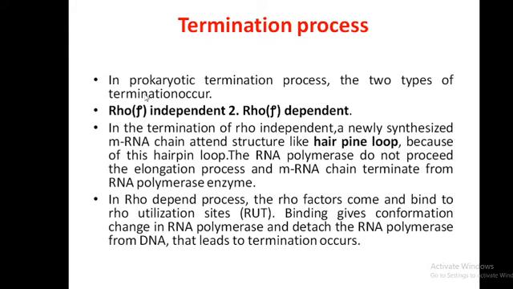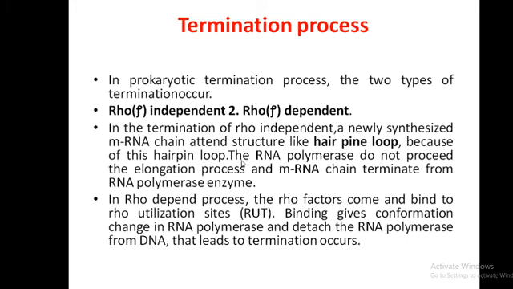In prokaryotic termination, two types of termination occur: rho dependent and rho independent. In rho independent termination, a newly synthesized mRNA chain attains a structure like a hairpin loop.